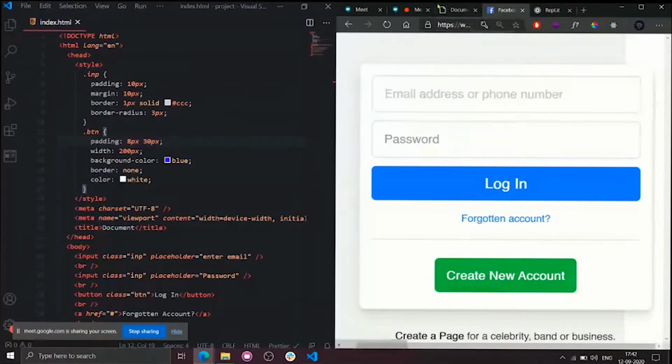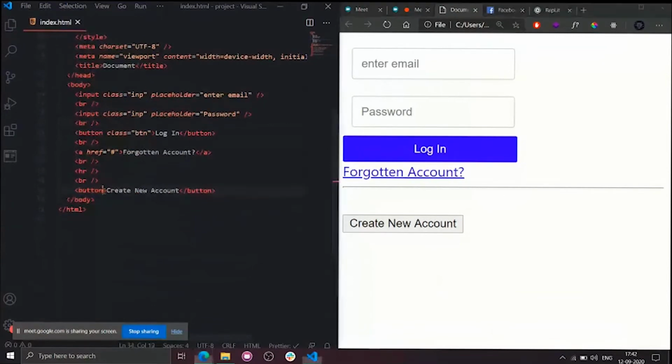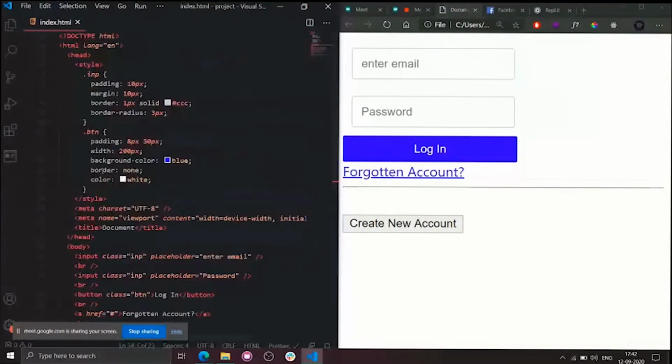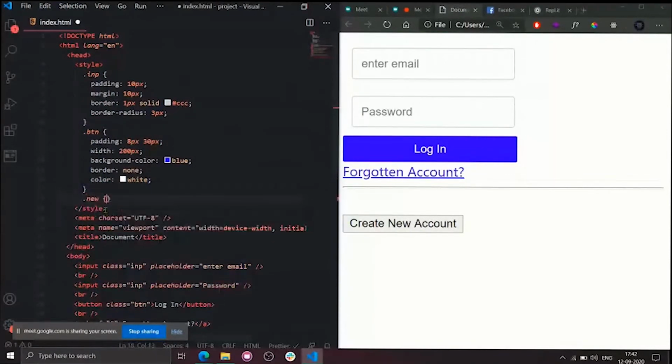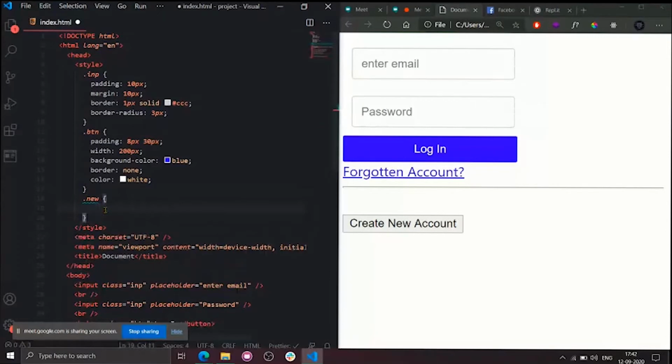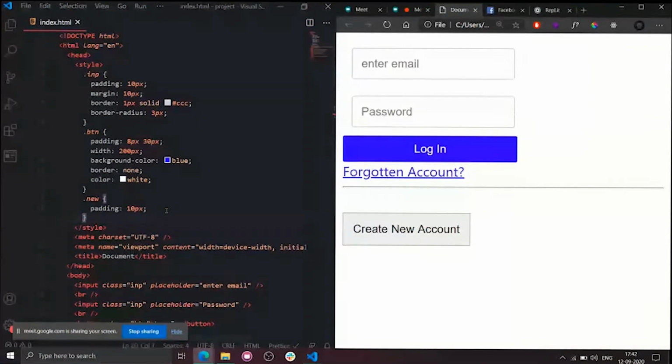Okay, so another style that I need to apply is for the create new button, right? So I will go to that create new button and give it a class name of new. Okay, so what is the first thing that I need to change? Padding. So padding equal to 10 pixels. Nice. Let's see what will happen. Okay, nice. This is the styling.